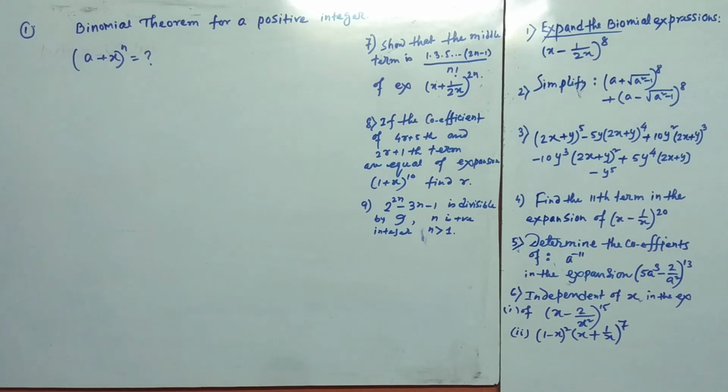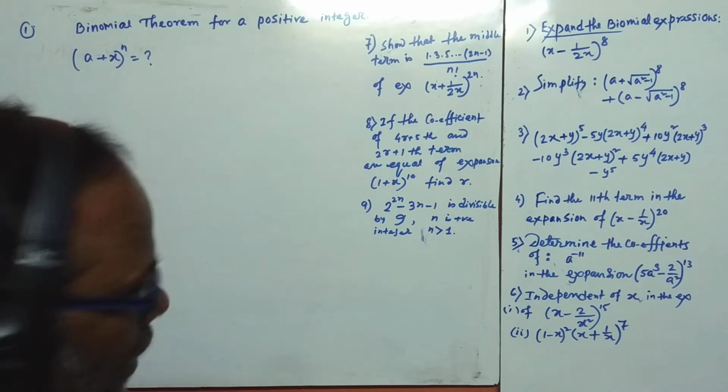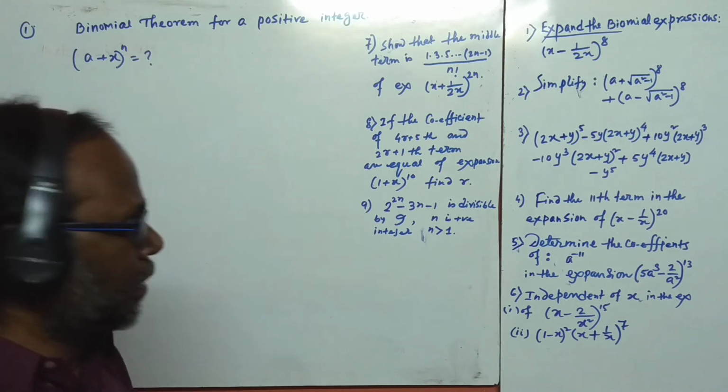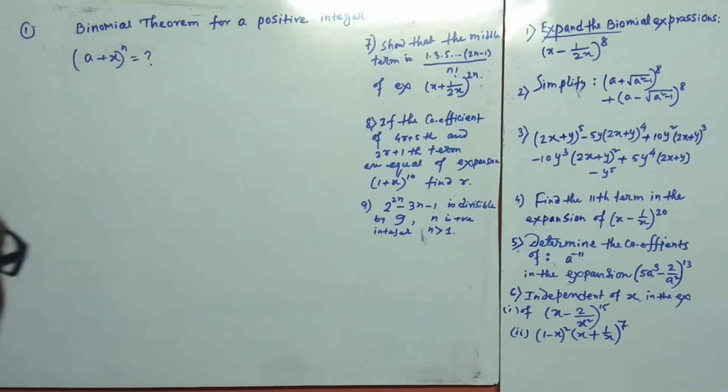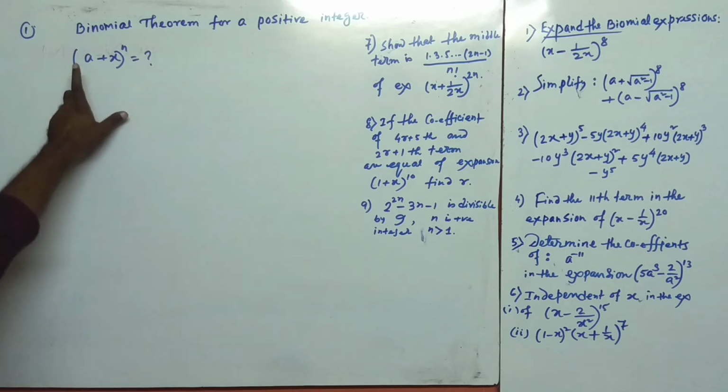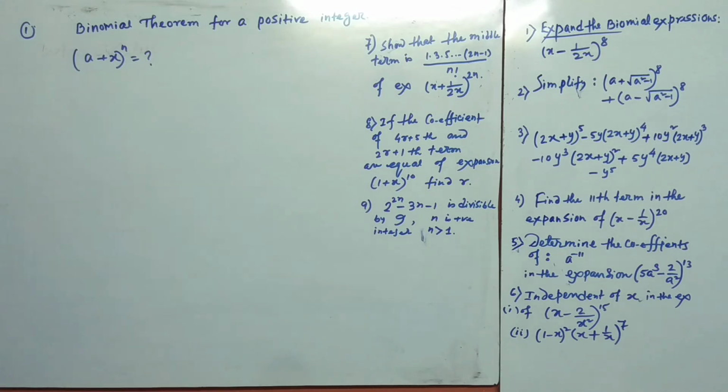In the previous video, the subject was the mean value theorem, but today, this is only for the class of 11 and 12, that we have to discuss today. The subject is the binomial distribution for n a positive integer. Now we have to expand the formula for (a + x) to the power n.